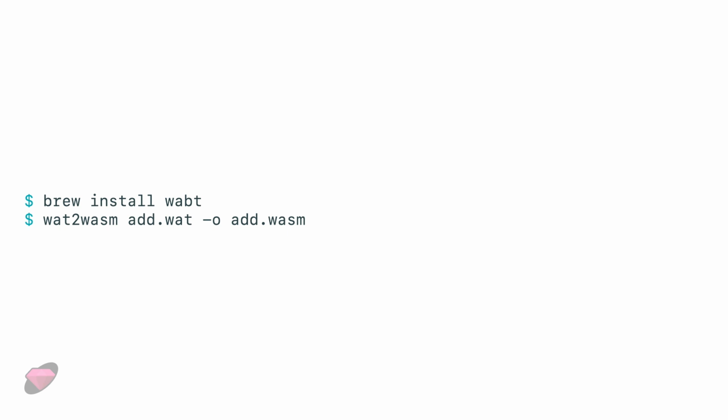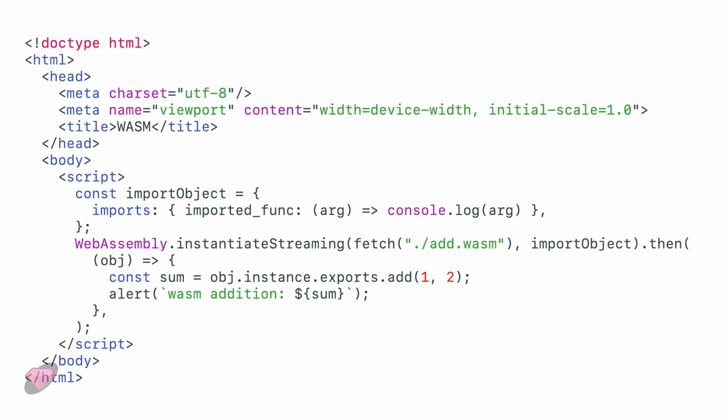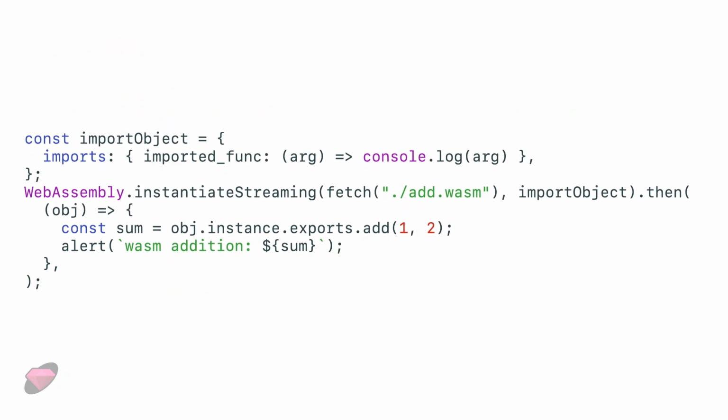How do we use it in the browser? So here's a sort of basic example, and we can focus in on the script tag there, which contains the sort of meat of it. We have a little namespace set up there, and then we fetch our WASM file and initialize it. And once that's done, we can call the add function to add 1 to 2. And then we show an alert showing the result.